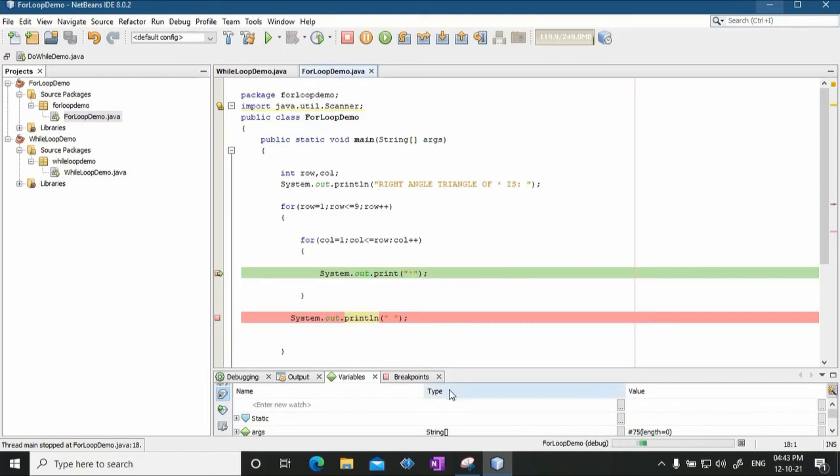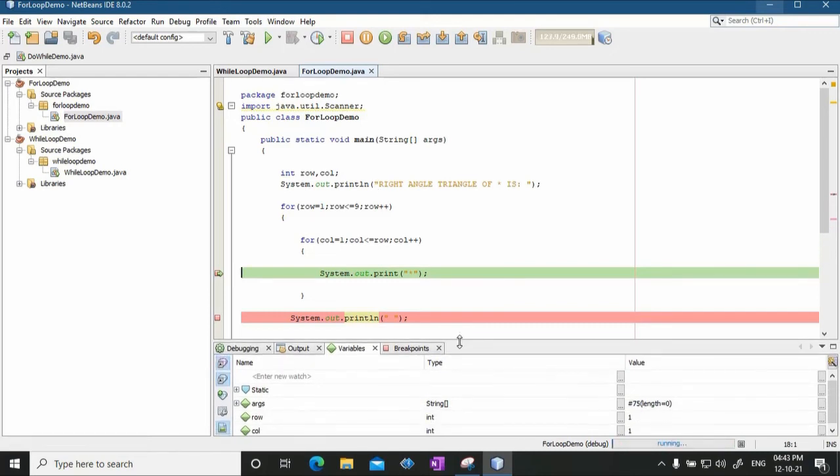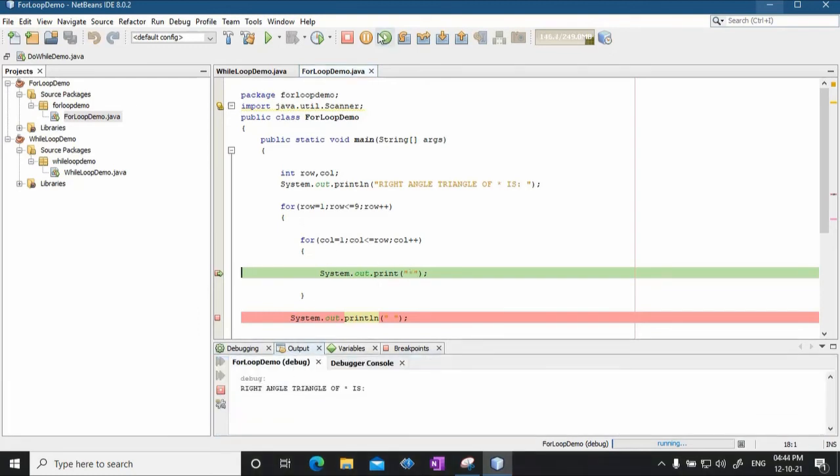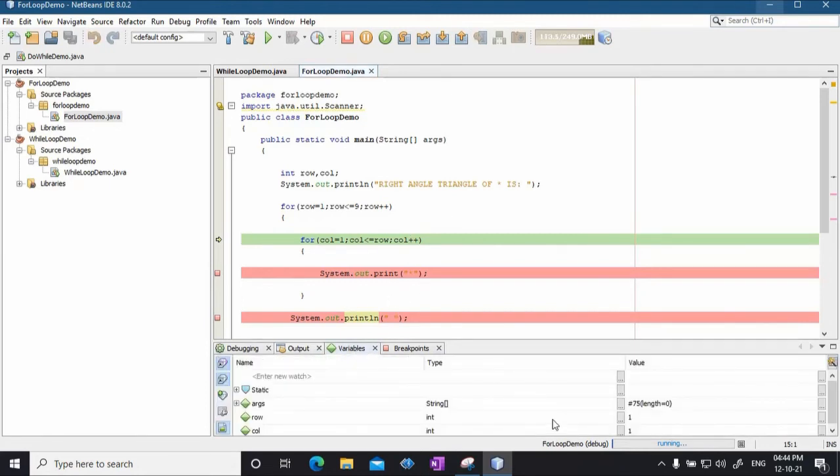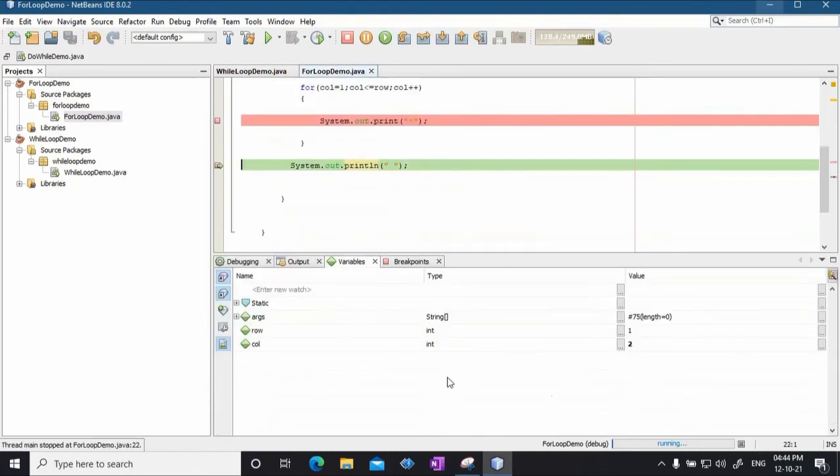Okay. So first time you can see the variables, you have row equal to 1, then 1 is less than or equal to 9, that is true, then column is equal to 1, so row is 1, column is 1, and it prints star. Now that star which is printed, I will say step into, okay, so row is 1, column is 1, so 1 star is already printed. Now column is incremented by 1, so you can see the variables here. Row is still 1, but column is 2.